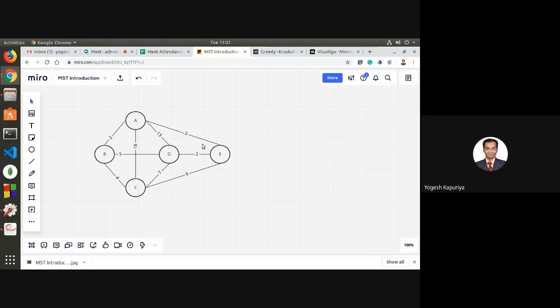Now I think we have a weight for every edge. First of all, is this a graph? Obviously, yes, it is a graph.